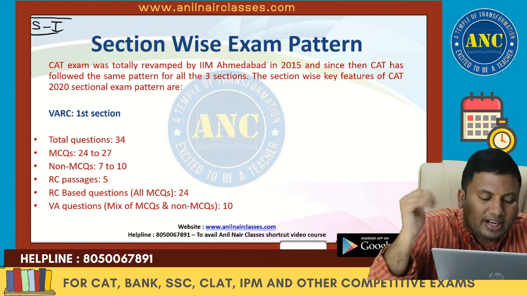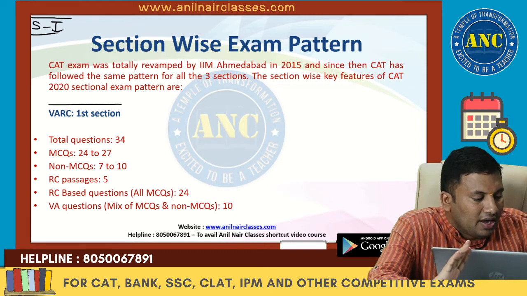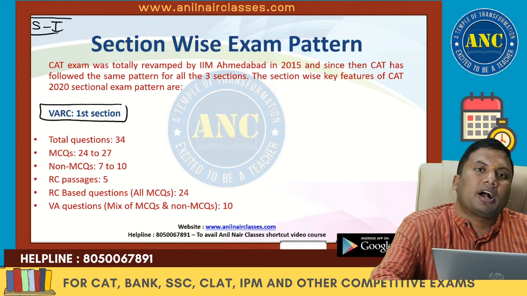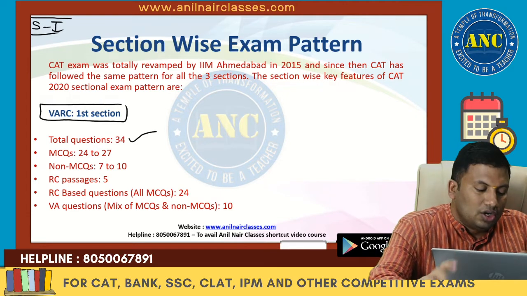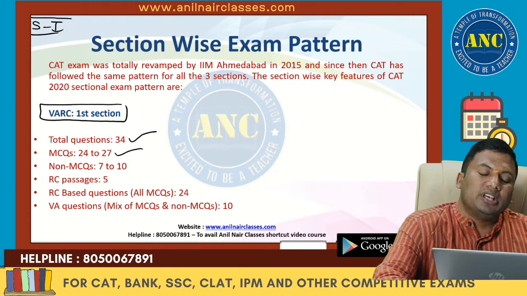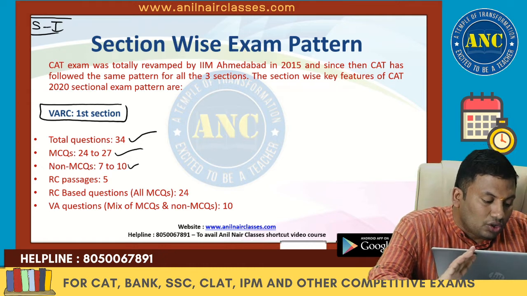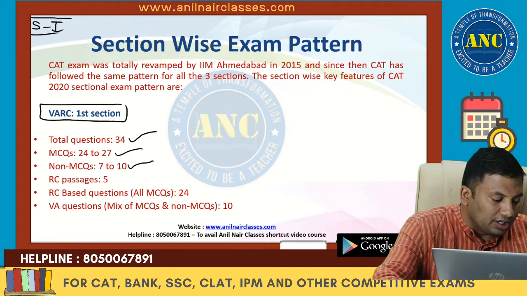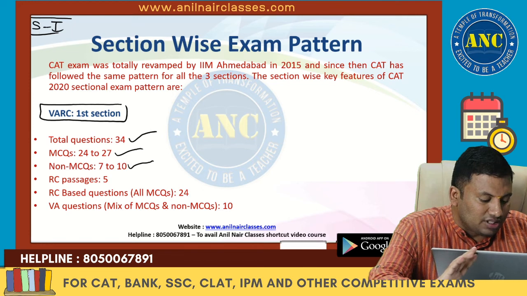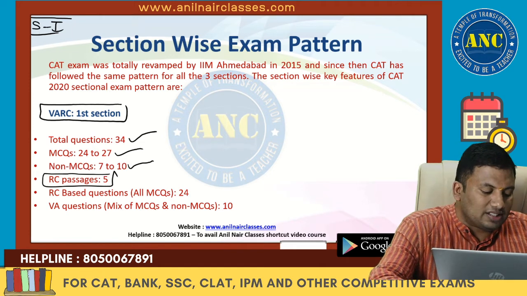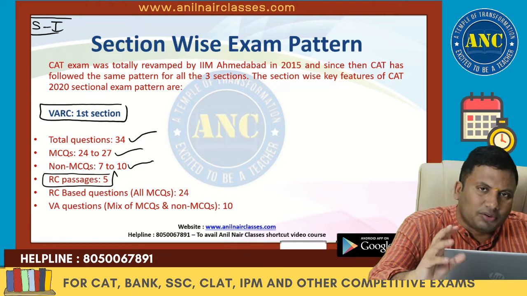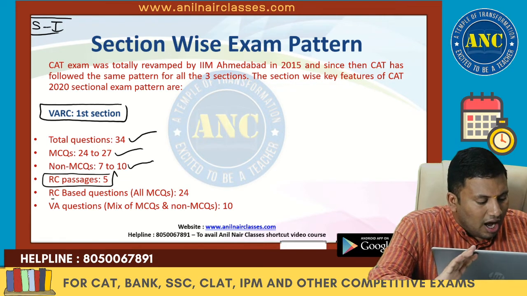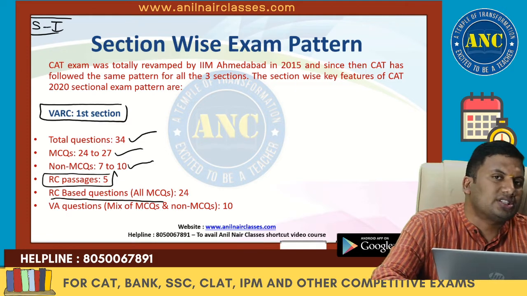Let us go 100 feet down. In verbal ability and reading comprehension, total questions are 34, with 24 to 27 MCQ questions and 7 to 10 non-MCQ questions. The total number of RC passages is close to 5, and all the questions in RC passages are multiple choice.